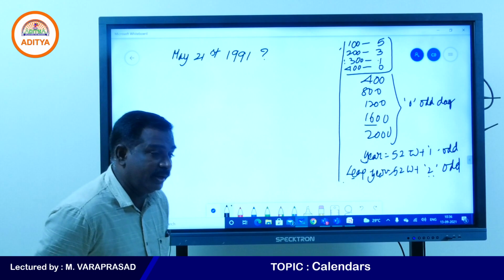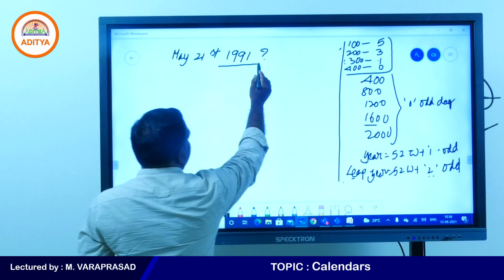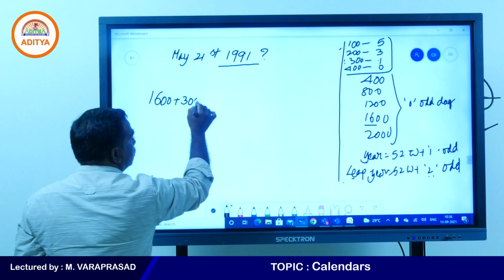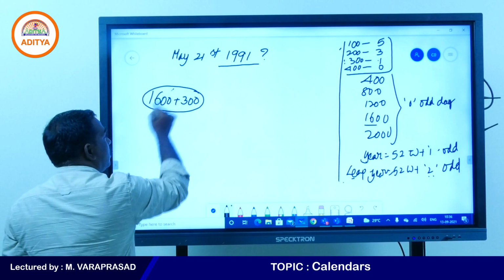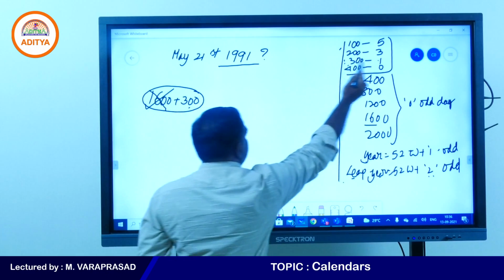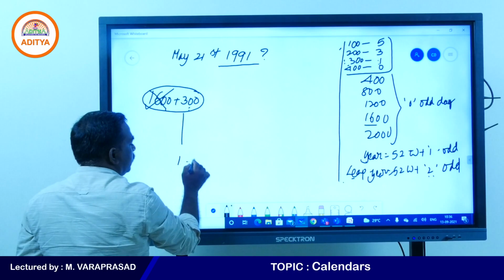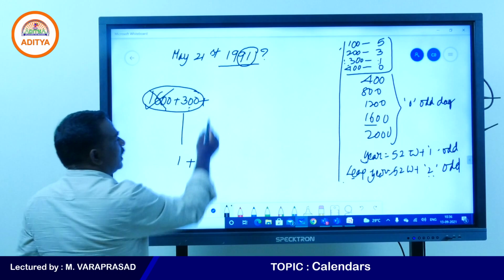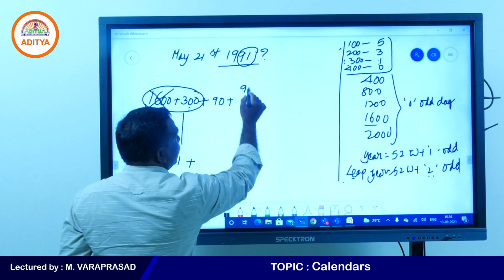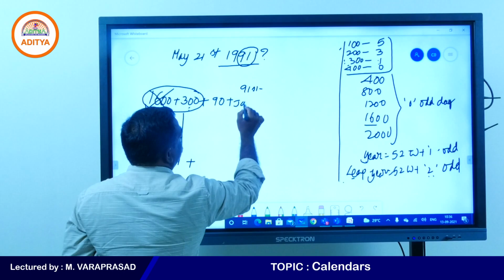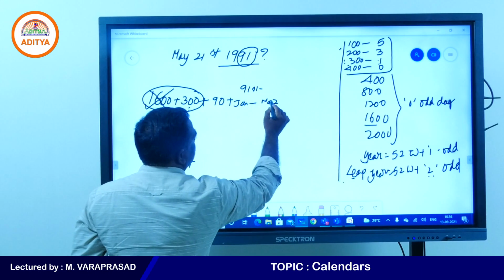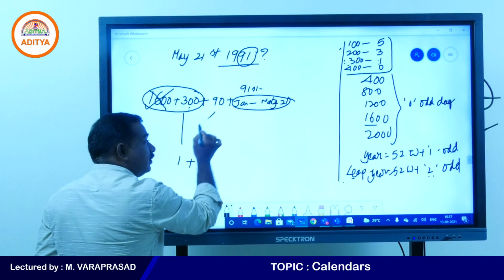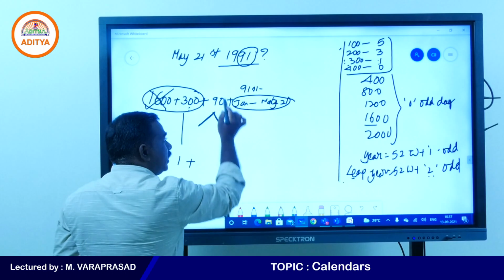1991, 21st May. Now see, 1900 can be written as 1600 plus 300. So this is totally 1900. We know 1600 has no odd days, and 300 years contain one odd day. Plus now we are finding the 91st year. So 90 years completed and the 91st year we are finding here. January to May 21st. You need to be very careful at this junction only.